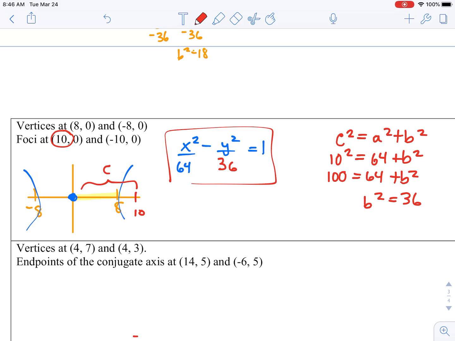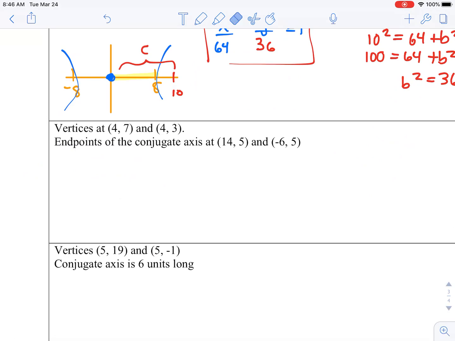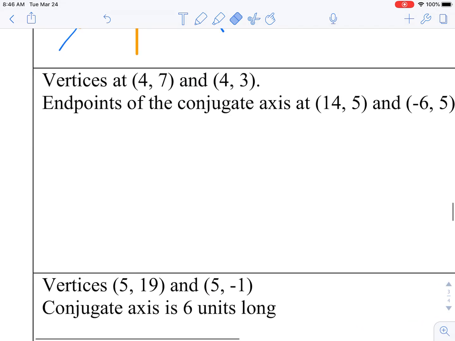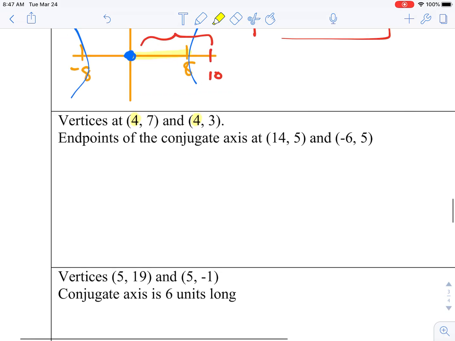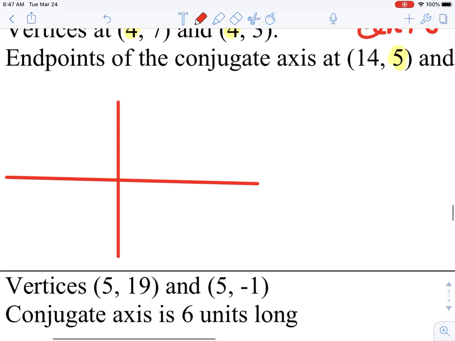The next one is telling you where your vertices are. This one might be easiest to use a picture for. Or some people might like to look for their center using what coordinates are the same. So looking at this, I can find that my center is at 4, 5. Other people are going to prefer to actually draw a picture and get a visual for it.